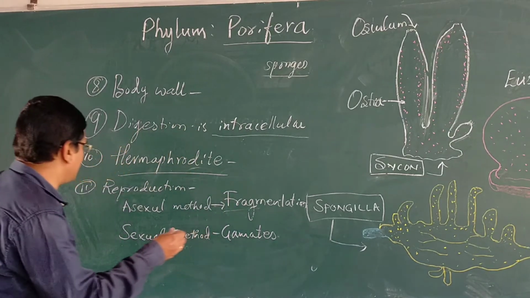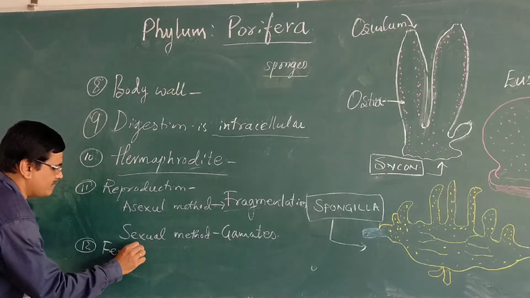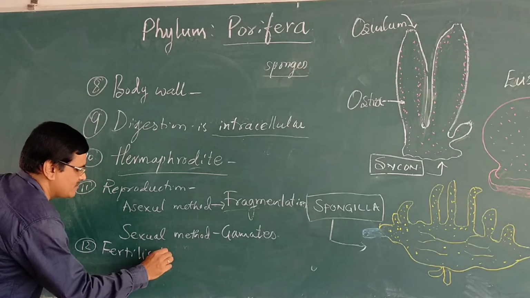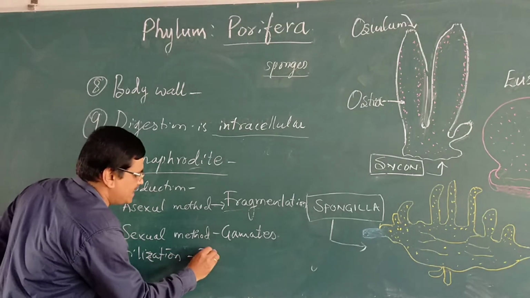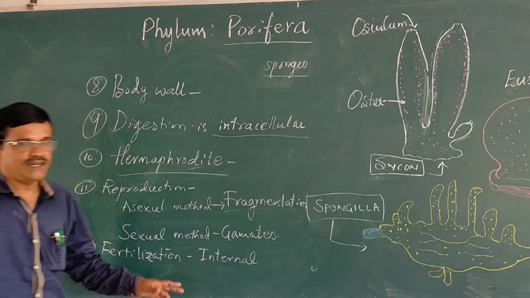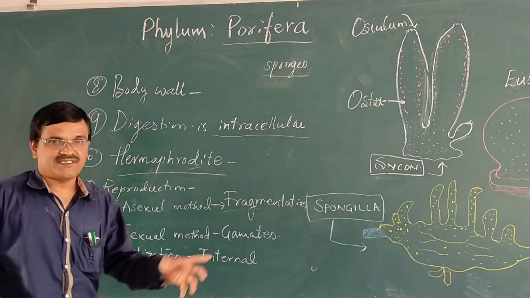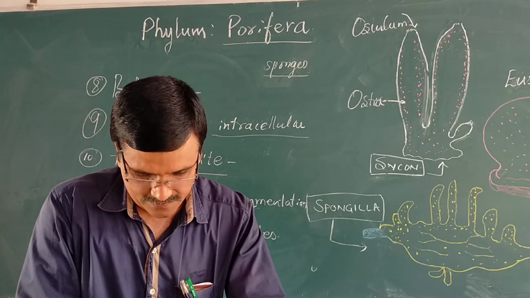Hence, fertilization is internal. It occurs inside the body of the sponge.